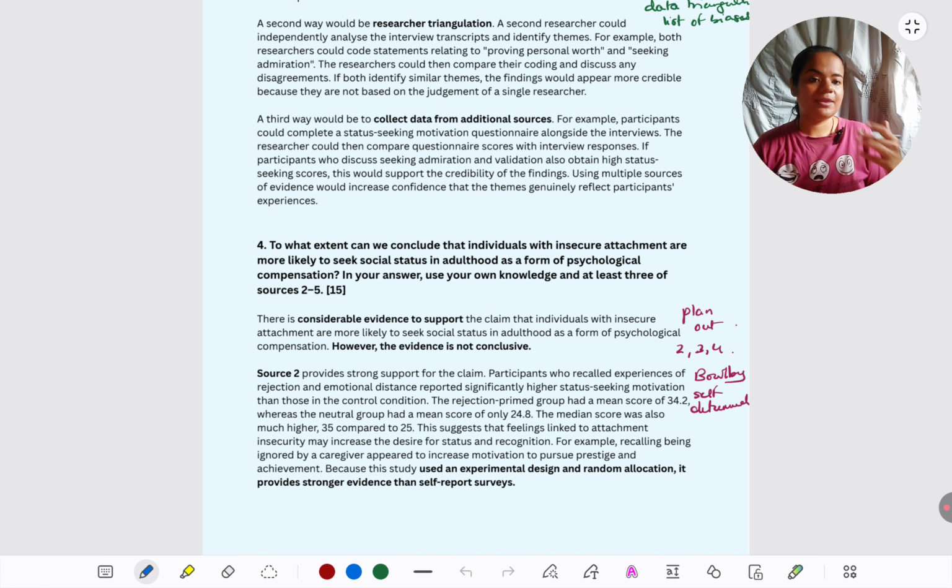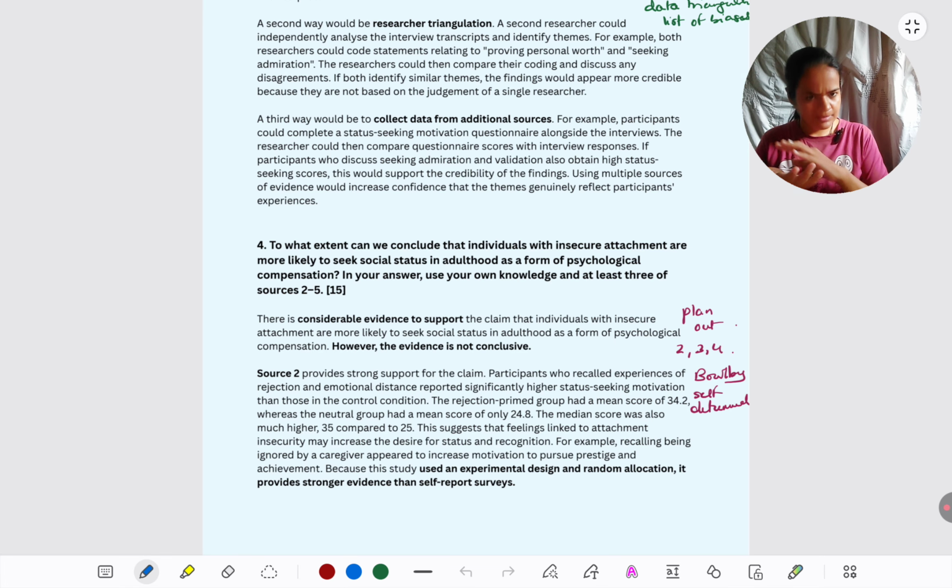So if I have to only brainstorm and give you further ideas, I can name those theories, but I'll strongly recommend against them because these are the 2 theories which we will be able to justify, as I'll show you in the model answer. The others will just be partial accounts. They will not explain the answer fully. So one is plan out which sources and all you're going to take.